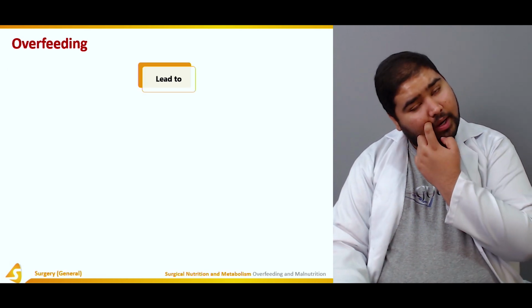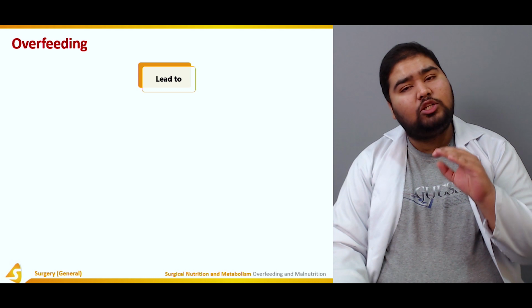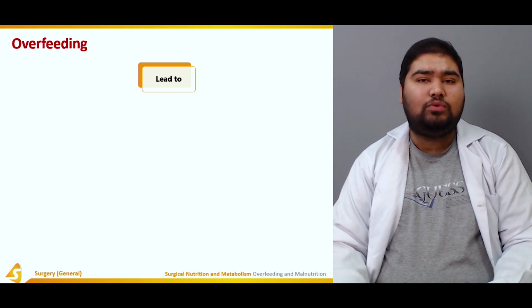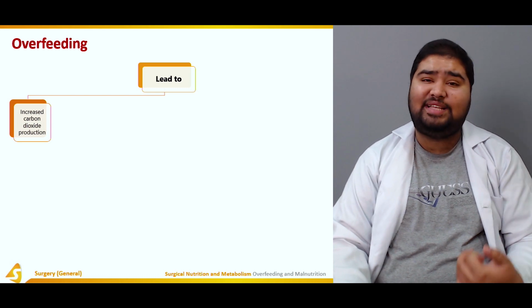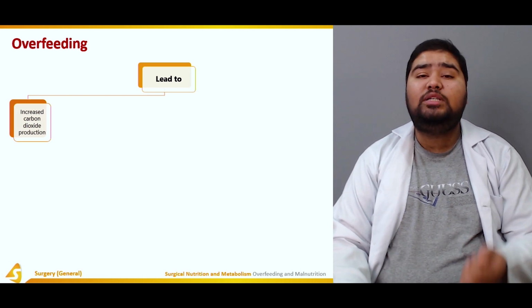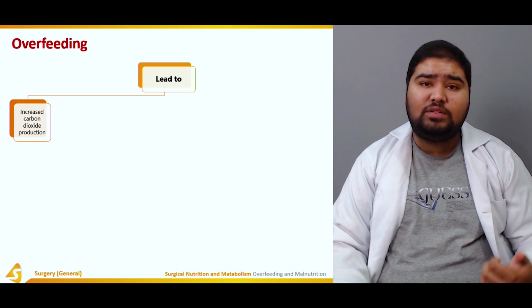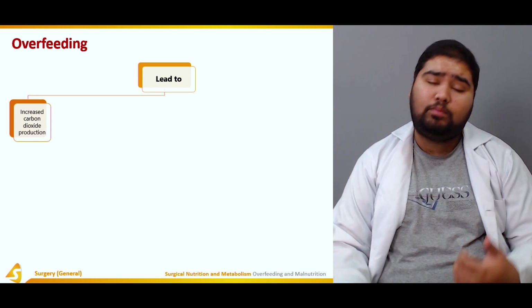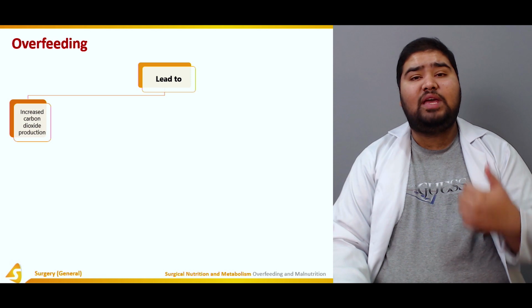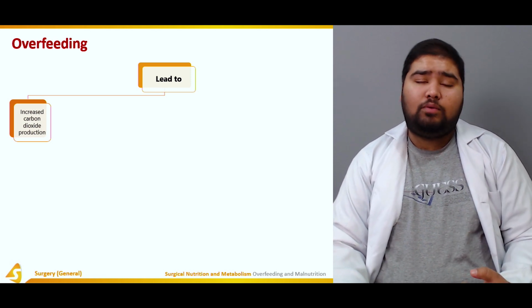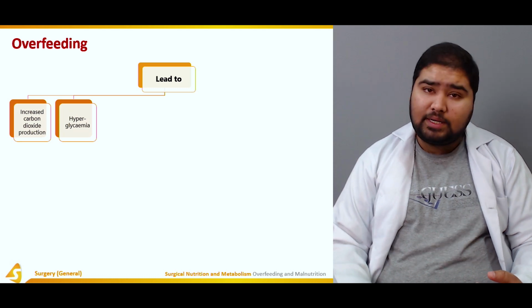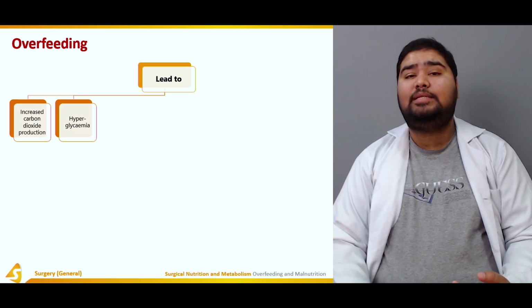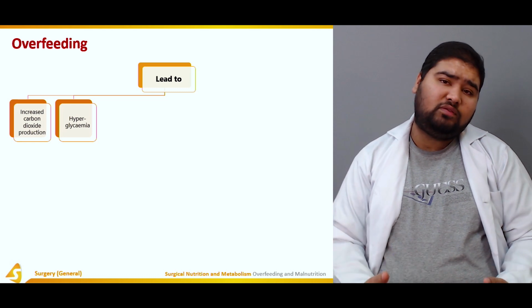So first of all, overfeeding, when you're giving too many calories to a patient, it may lead to increased carbon dioxide production. Now, why is that? Carbon dioxide is the byproduct of the fuels that were used to power the body. So when you're giving too much of these fuels, there would be too much carbon dioxide. Then there can be hyperglycemia. Hyperglycemia, again, because you're giving too much food.